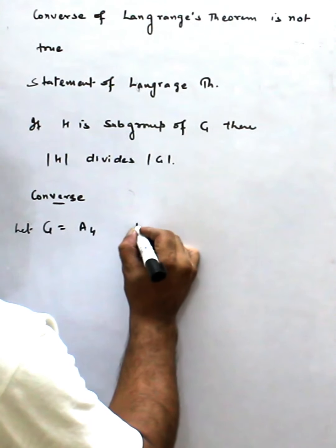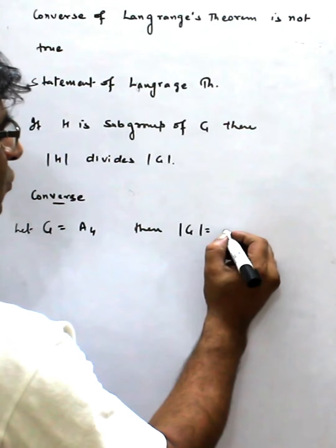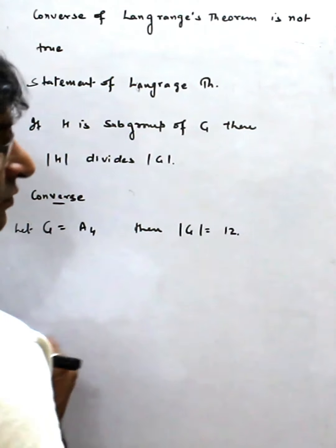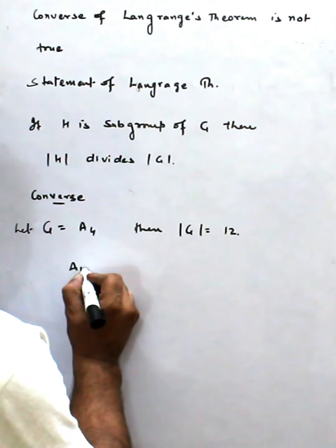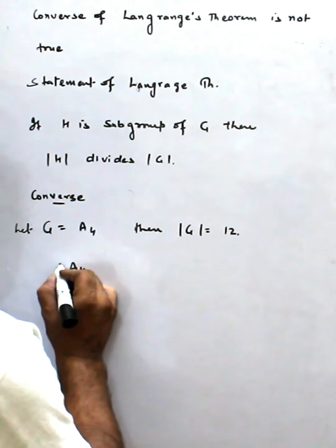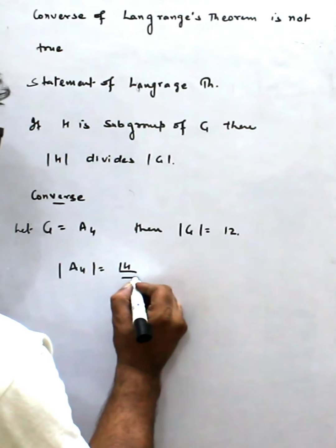Then the order of G is equal to 12. Why? Because for the order of A4, we divide 4 factorial by 2.